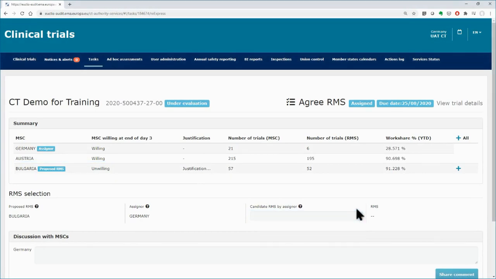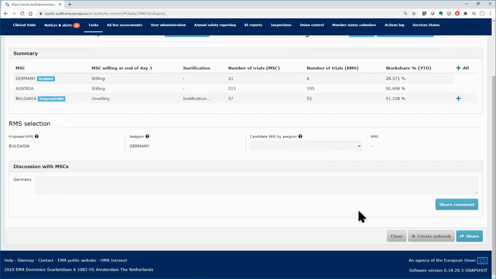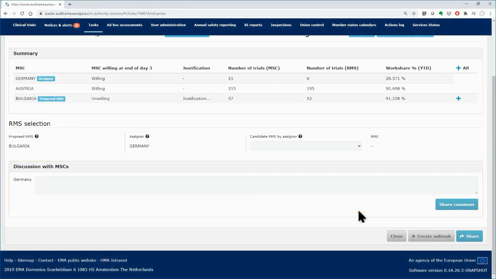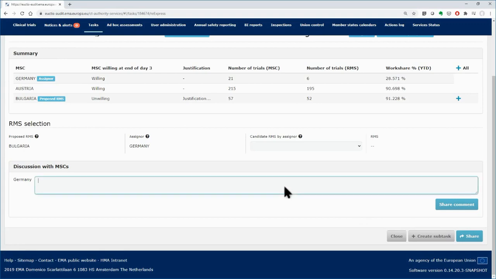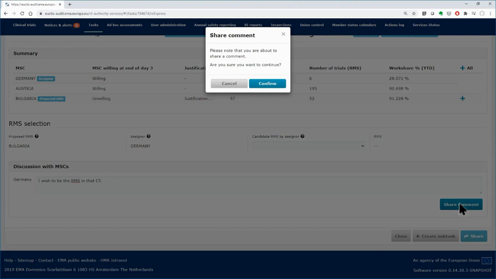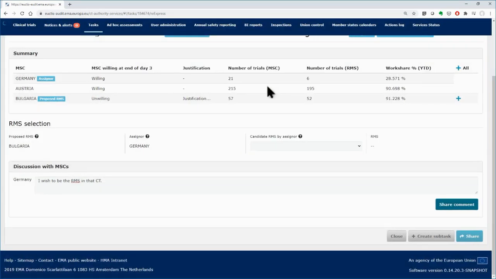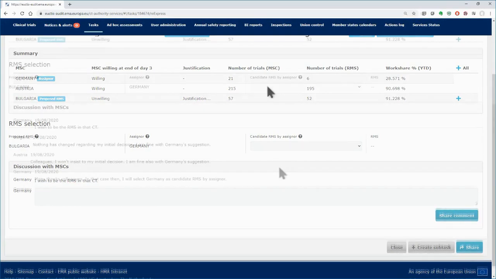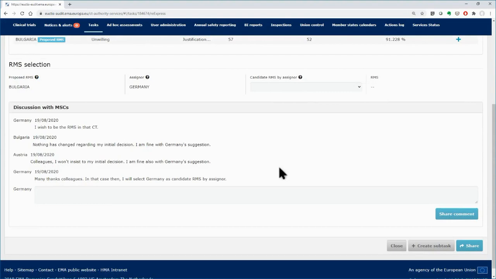Each member state can find at the end of the page a dedicated area for discussion with the other MSCs. As best practice, the users are encouraged to use that functionality to reach an agreement before the assigner chooses one of the willing MSCs as the candidate RMS. Insert your comment and click on the Share Comment button to make it available to the other MSCs. Click on the Confirm button in the pop-up window. All member states can insert their comments and share them. All the discussion will be visible to each member state.